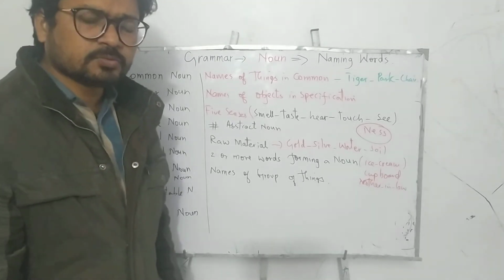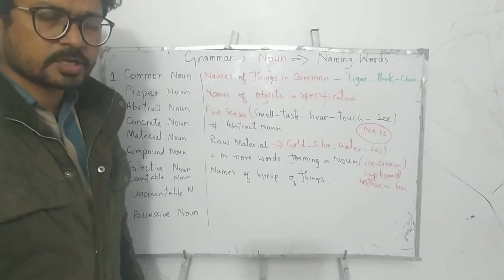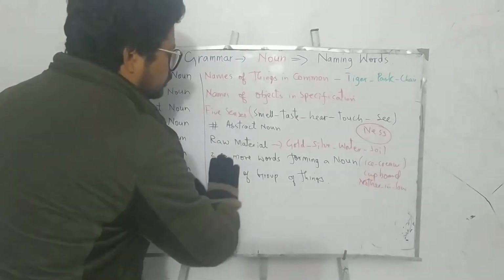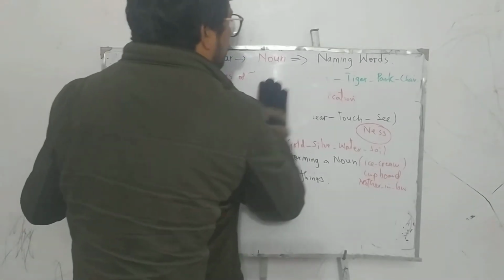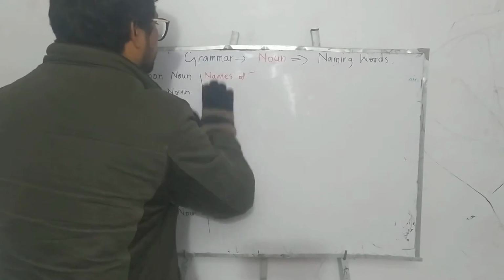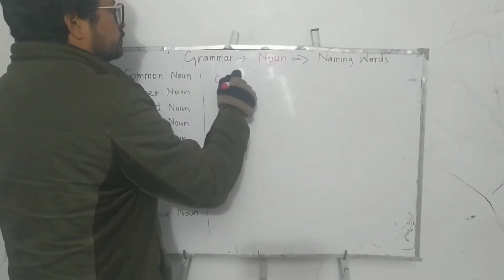Countable noun and uncountable noun. For these, there are 3 rules to recognize what is a countable noun and what is an uncountable noun, and I am going to write them first and then give you some examples so that you understand them.